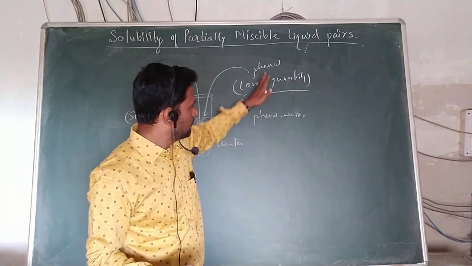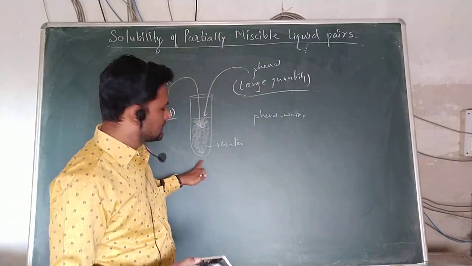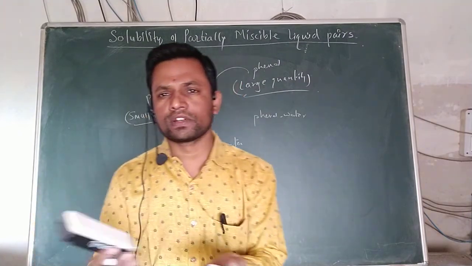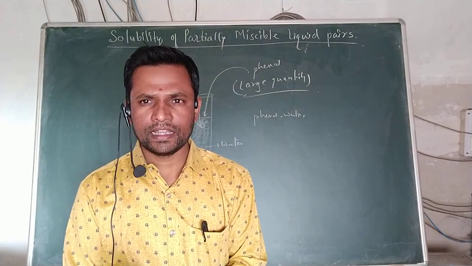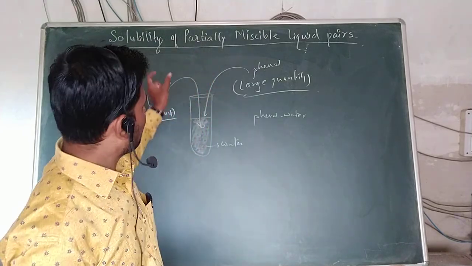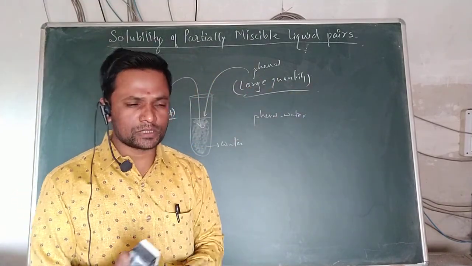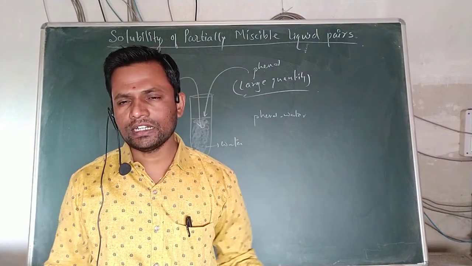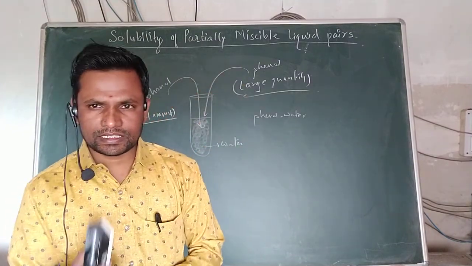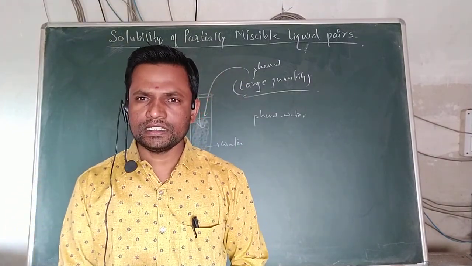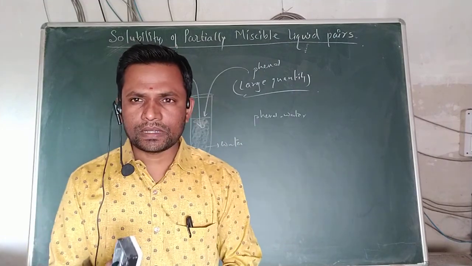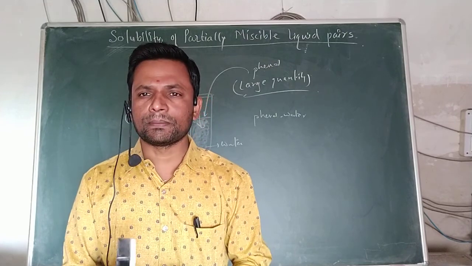But at the same time, if phenol is added in a large quantity to the same water, what happens? Phenol and the water form two different phases and two different layers, which indicates that phenol and water are immiscible. This is called a partially miscible liquid pair. Why is it called partial? Small quantity, they are miscible; large quantity, they are immiscible. But partially immiscible liquid pairs can be miscible at a particular temperature.